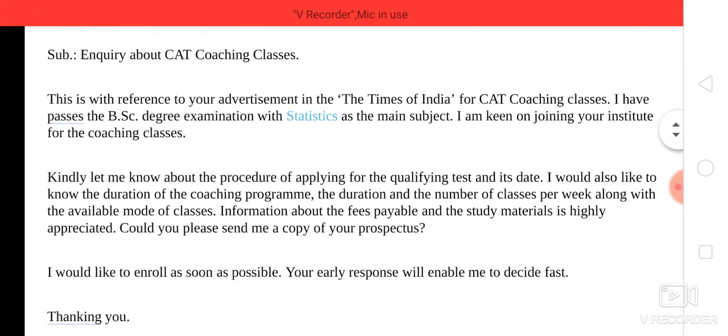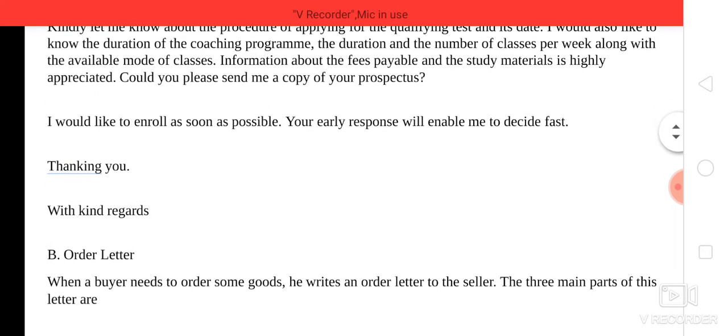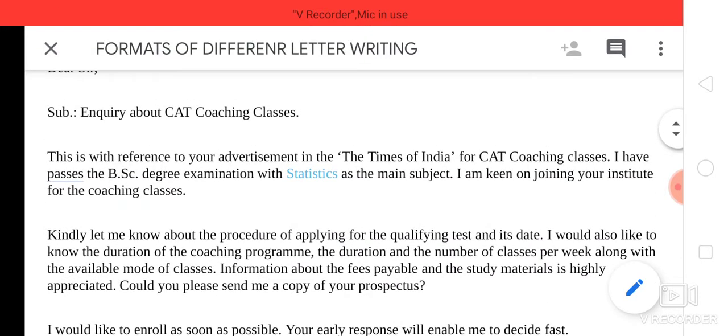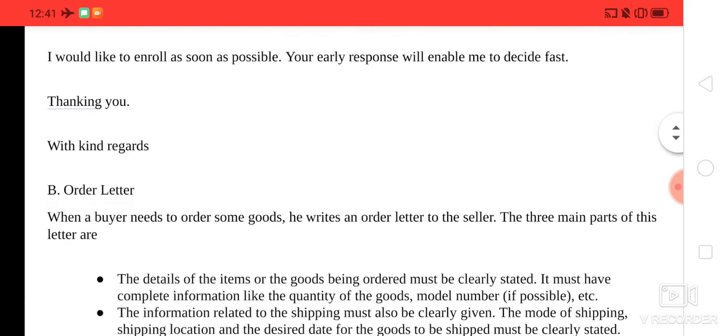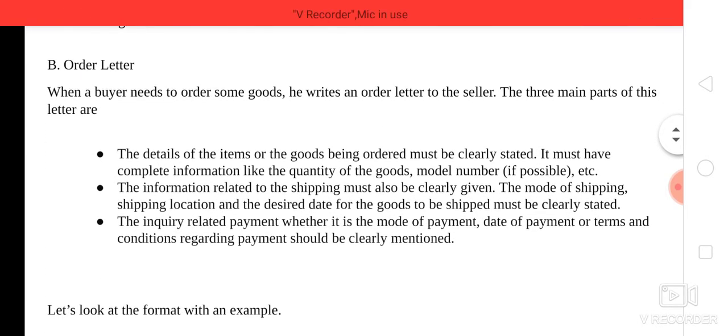So just those points are also very important when you're writing a letter, right? Yes, and lastly, ending with the statement thanking you with regards. Okay, so this is one of the formats of writing an enquiry letter, right? Similarly, you can see another format here, that is for an order letter.